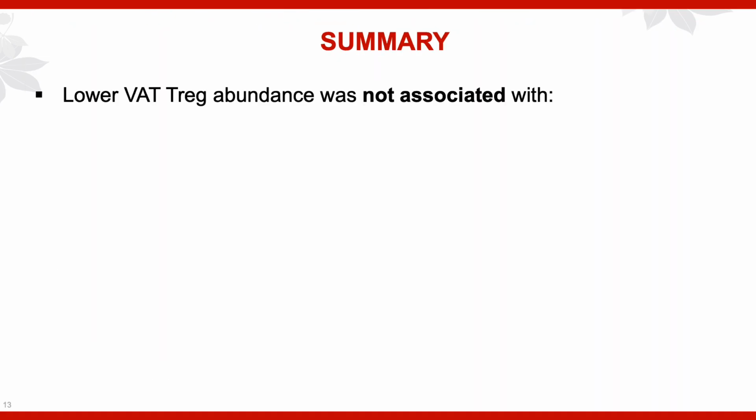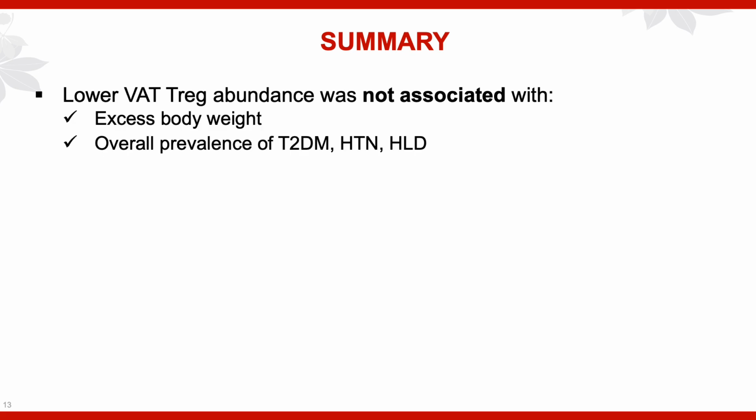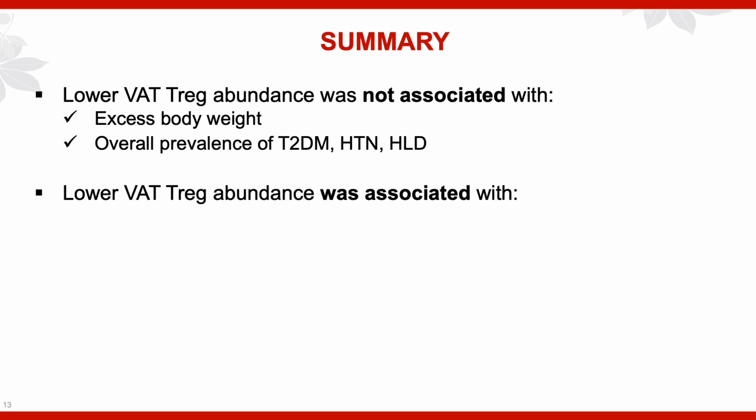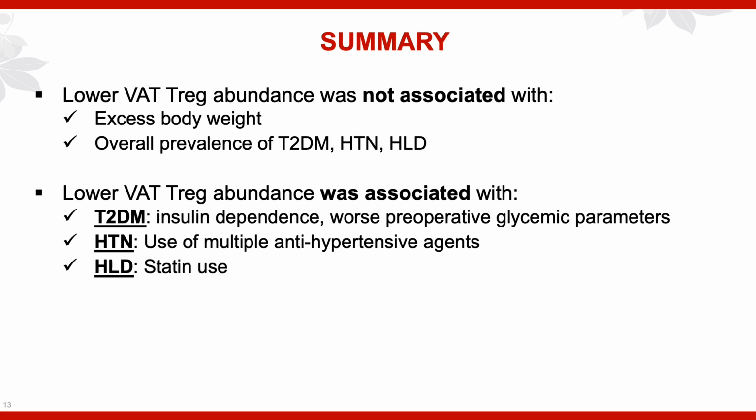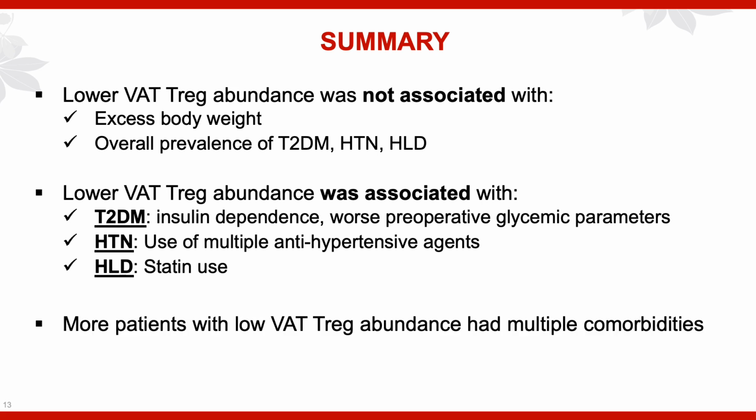So in putting this all together, we found that lower VAT Treg abundance was not associated in our cohort with excess body weight or the overall prevalence of type 2 diabetes, hypertension, and hyperlipidemia. However, it was associated within diabetics with a trend towards higher insulin dependence and worse preoperative glycemic parameters. It also, within hypertensive patients, was associated with the use of multiple antihypertensive agents and the use of statins for hyperlipidemic patients. They also suggested that the patients with low VAT Treg abundance might have 1 or more of these comorbidities.